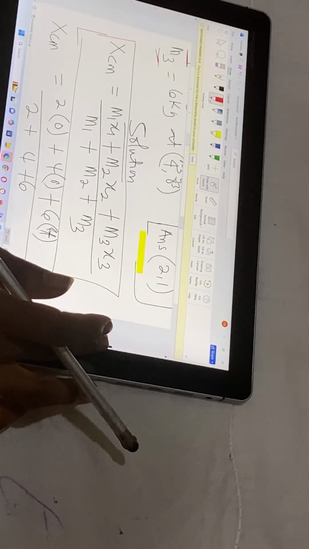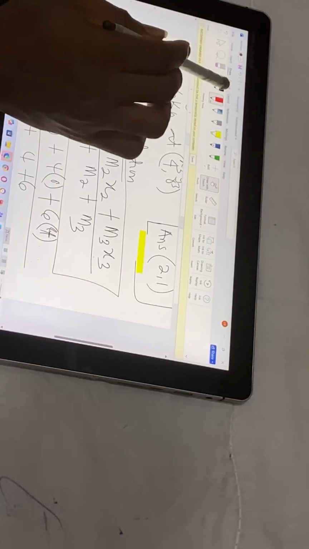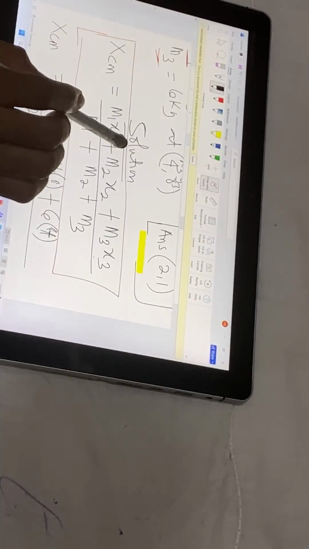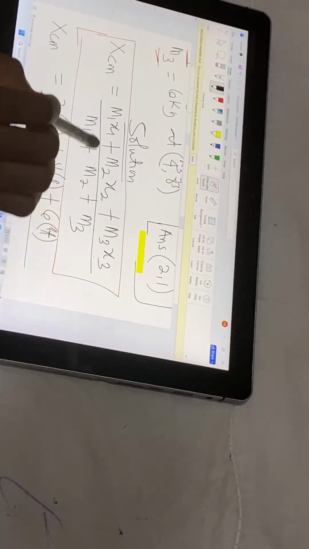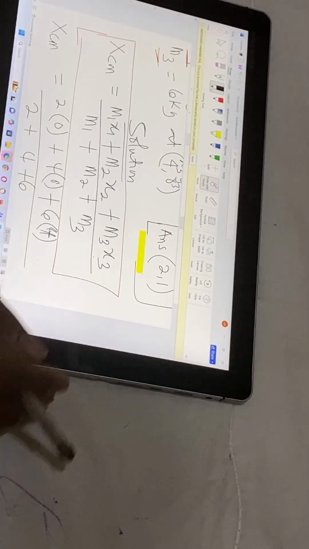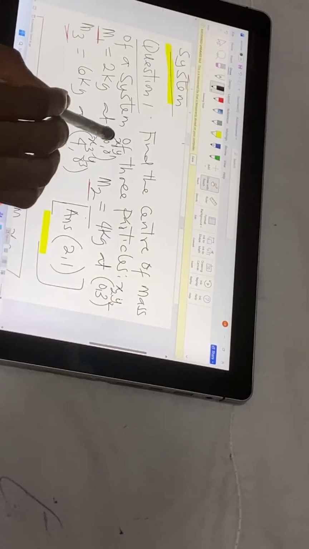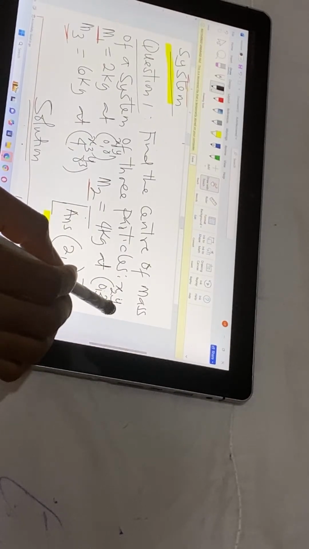Okay, the person saying I don't understand, listen, this is very simple. Here's the formula to use. For X center of mass, the formula is m1x1 plus m2x2 plus m3x3 over m1 plus m2 plus m3. Maybe you came late. So replace the values from here. This is our x1, y1. This is our x2, y2.